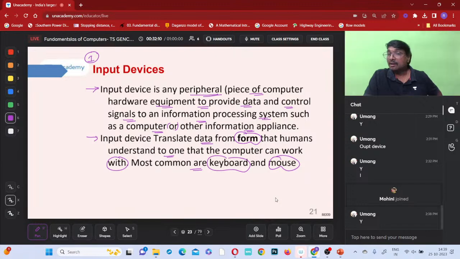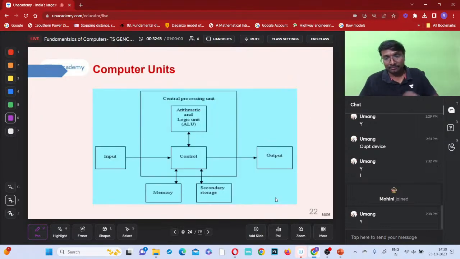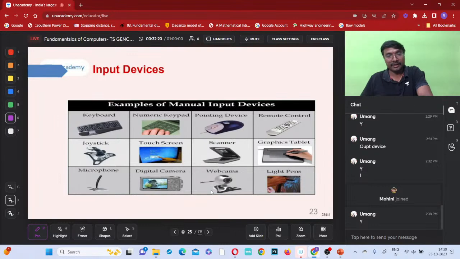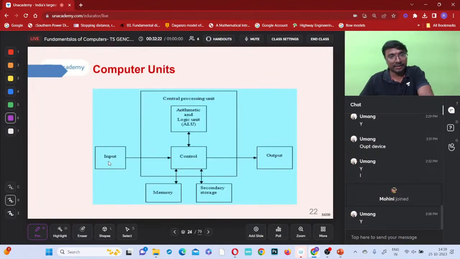These are the hardware parts which will be taking the information and the rules. Got it now? Input devices. Whenever you are giving the input, the central processing unit will be there, the arithmetic and logic unit, ALU. What is that ALU? Arithmetic and logical unit. So it will do logical thinking based on the instructions given, and arithmetic calculations also.